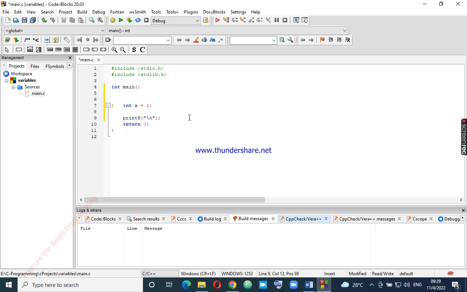So now we say the value of a is. Then before printing, we recognize the type of value we want to print. We want to print an integer, so we recognize it using percent %t, you know.